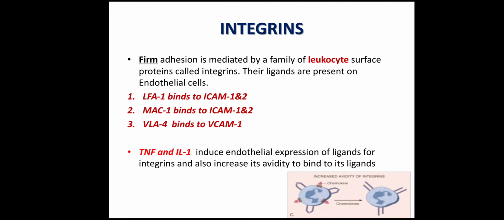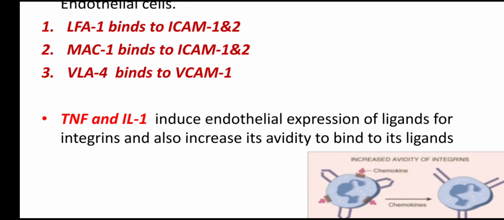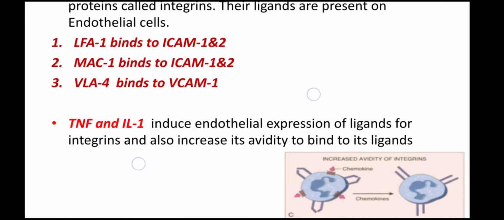Normally they are present in a low affinity state, like shown in this figure. This is a WBC, and on its surface there is an integrin in a low affinity state. Under the effect of TNF and interleukin 1, their avidity will also increase, so they will bind more readily to the ligand present on the endothelium under the effect of these chemokines.